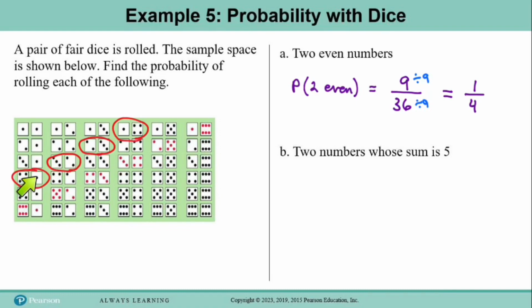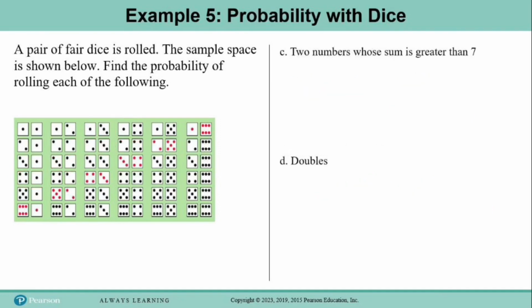So these are the only 4. So the probability of rolling 2 dice whose sum is 5 would be these 4 outcomes divided by the 36 outcomes in the sample space, and this fraction reduces to 1/9 because these numbers can both be divided by 4.